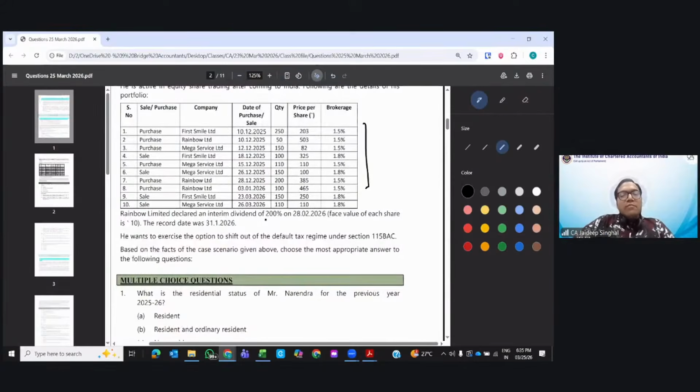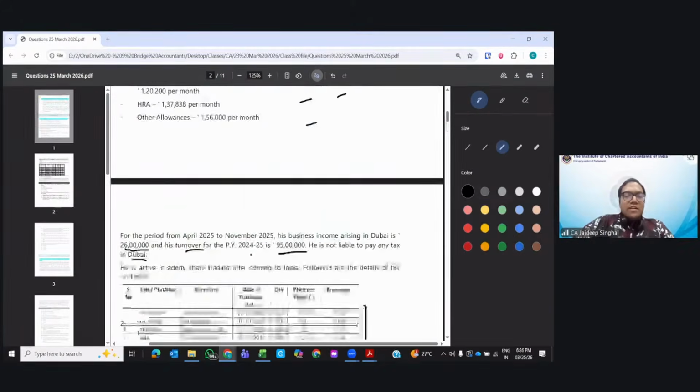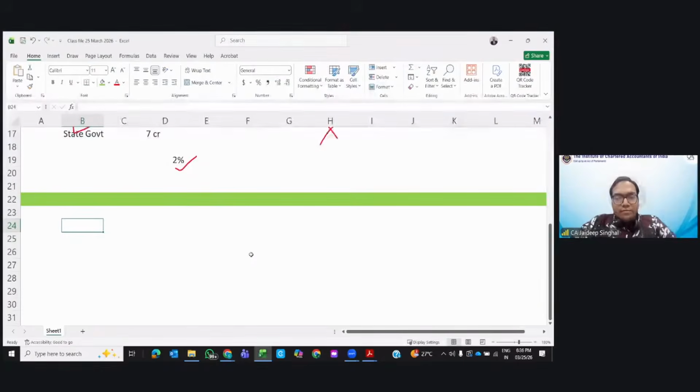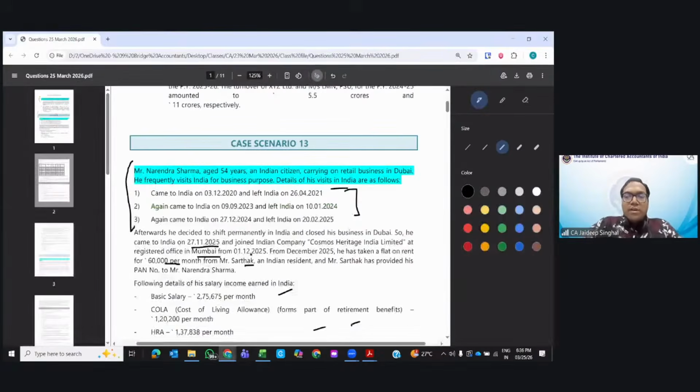Rainbow Limited declared an interim dividend of 200% on this date. He wants to shift out of the default regime. It means he is following the old regime. Clear? Now what is the question? The residential status. This is an interesting question. This is case scenario 13. Okay, help me to calculate the residential status.